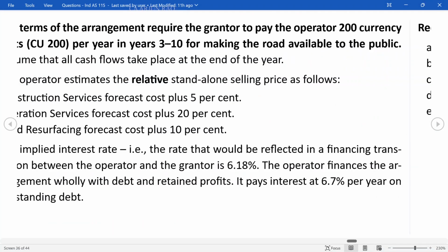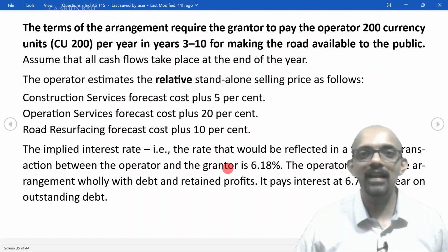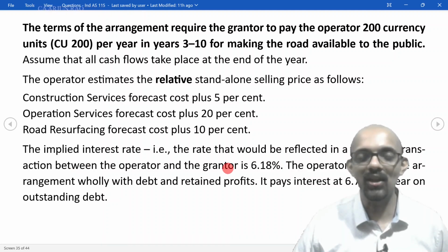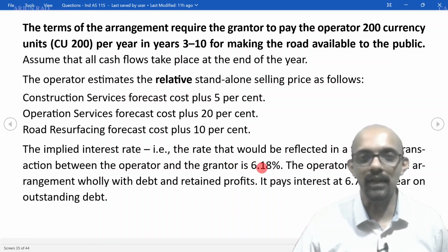Coming back to the question, what is given? The implied interest rate, that is the rate that would be reflected in a financing transaction between operator and grantor. So in this question, both the rates are one and the same, so our calculations are going to be very simple. If you use 6.18% to find the present value of the promised consideration, what is it going to equal?